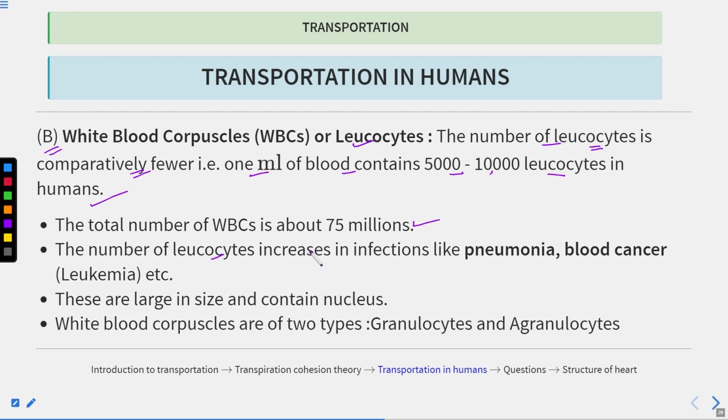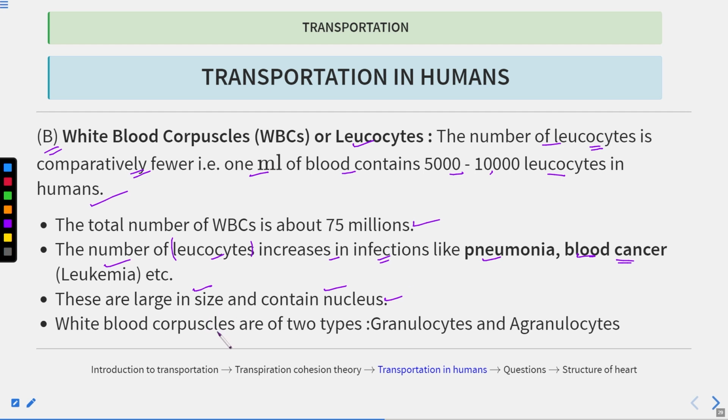The number of leukocytes increases in cases of infection, such as pneumonia, or blood cancer, which is also known as leukemia. So whenever there is an infection with a pathogen, or in the case of blood cancer, the number of WBCs will increase. So they provide protection to the human. If we talk about the size of WBCs, they are large and they contain a nucleus. RBCs were devoid of a nucleus, but WBCs contain a nucleus.